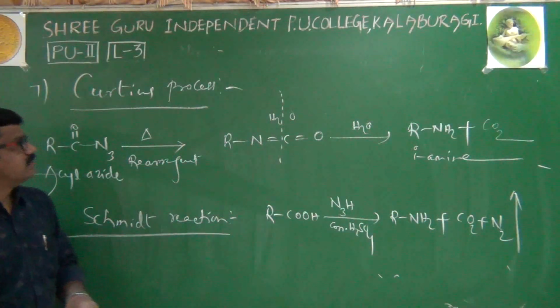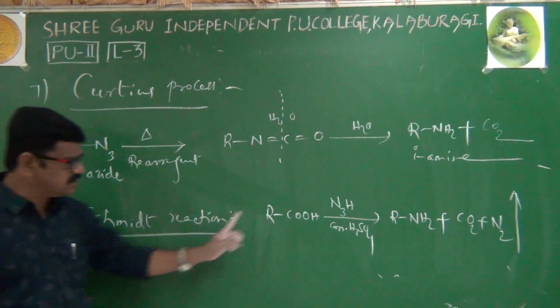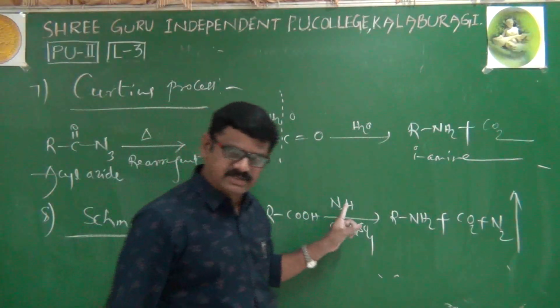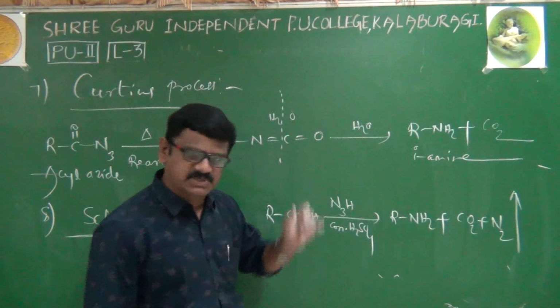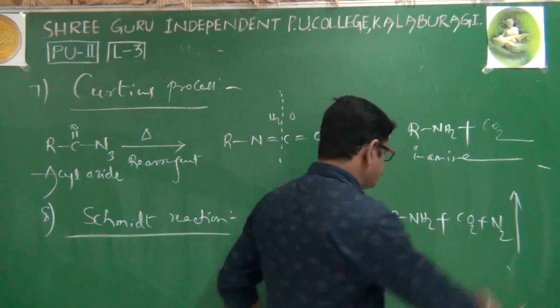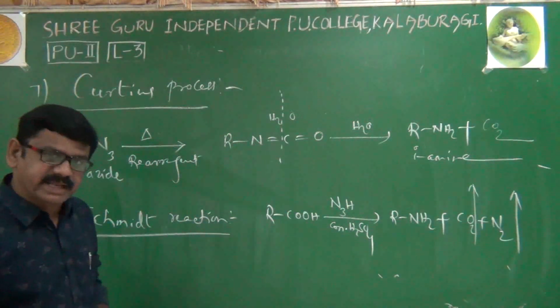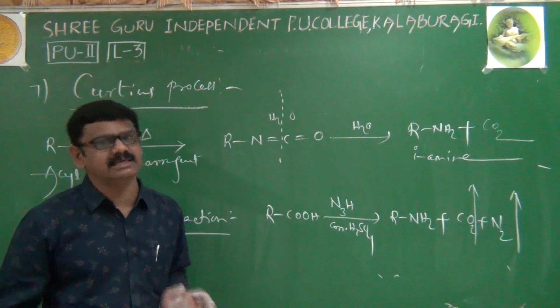That's it. One is the Curtius process, one is the Schmidt reaction. In the Schmidt reaction, a carboxylic acid is heated with hydrazoic acid in the presence of concentrated H2SO4. We will get a primary amine along with carbon dioxide as well as nitrogen. Both the gases are escaping. These are the preparation methods of amines.